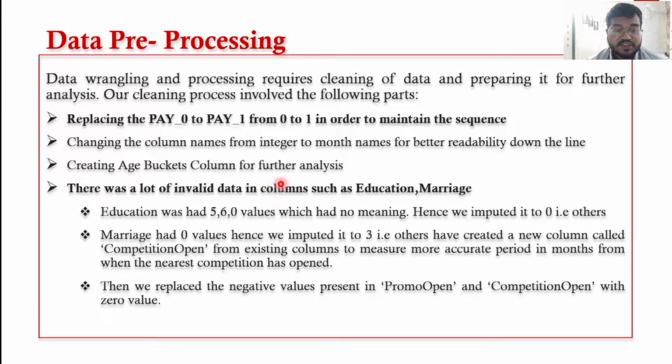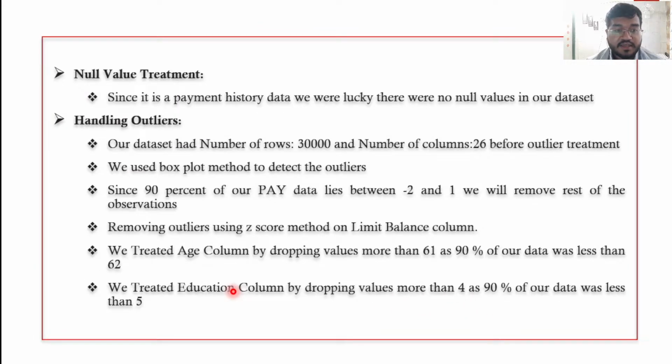We also created an age buckets column for further analysis. There was a lot of invalid data in columns such as education, marriage, etc. Education had 5, 6, and 0 values which had no meaning. Hence, we imputed them to 0, which corresponds to others. Marriage had another such value, 0. We imputed it to 0, which denoted others in this column. We replaced the negative values present in promo open and competition open with 0, as those values do not have any meaning.